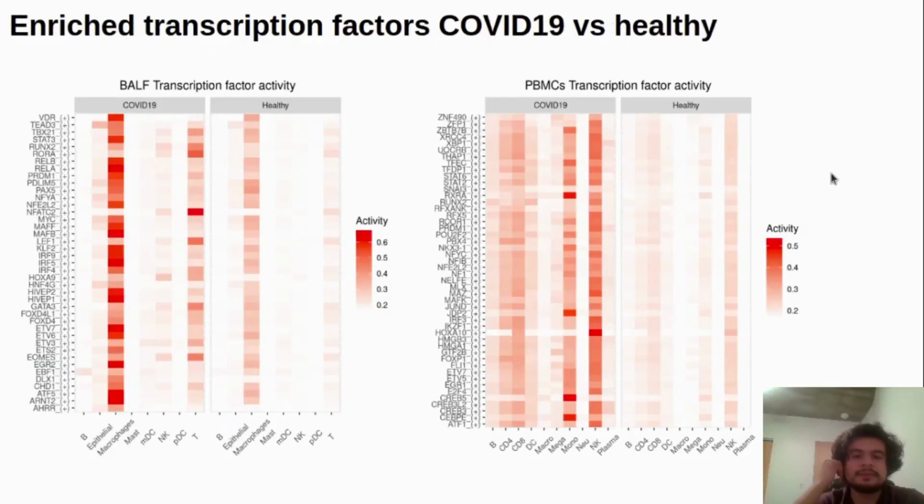Here we see a heat map of activity of different transcription factors that were differentially active in COVID-19 samples from the SCENIC analysis. We see that in BALF, macrophages and T cells are gaining more transcription factor activity than the rest of the cell types, whereas in PBMCs, almost every cell type is gaining more activity almost at the same level.